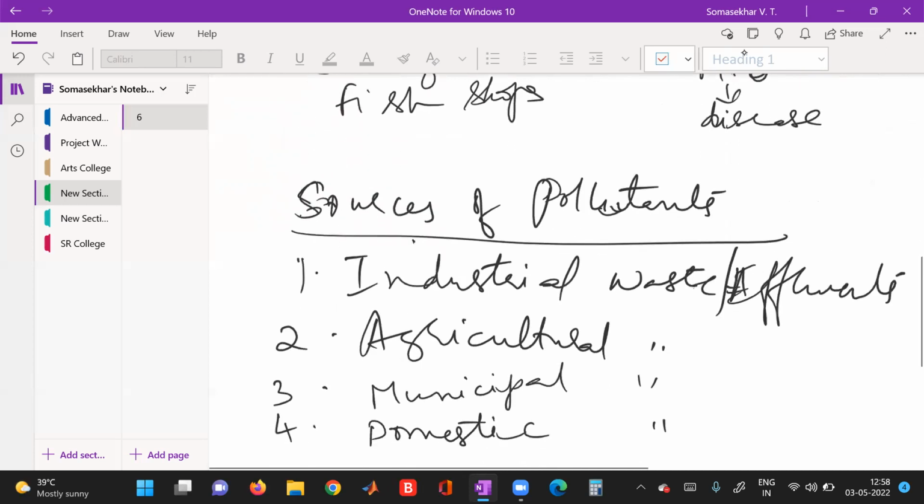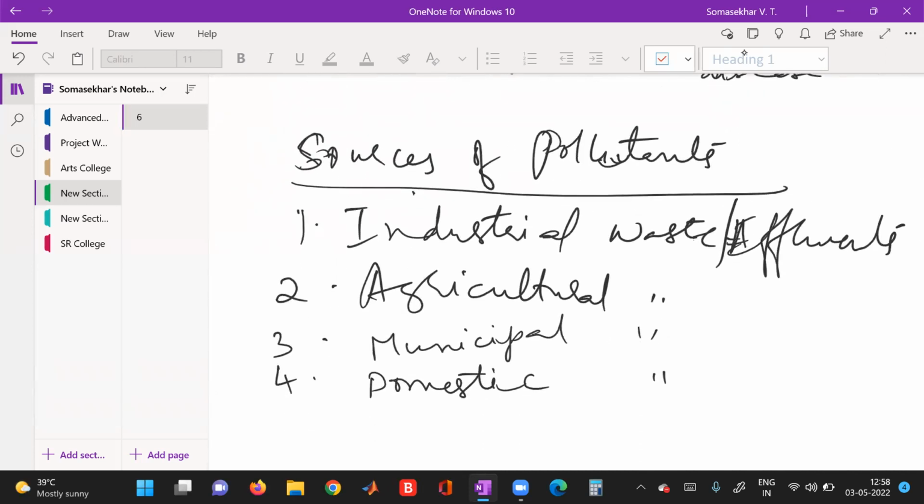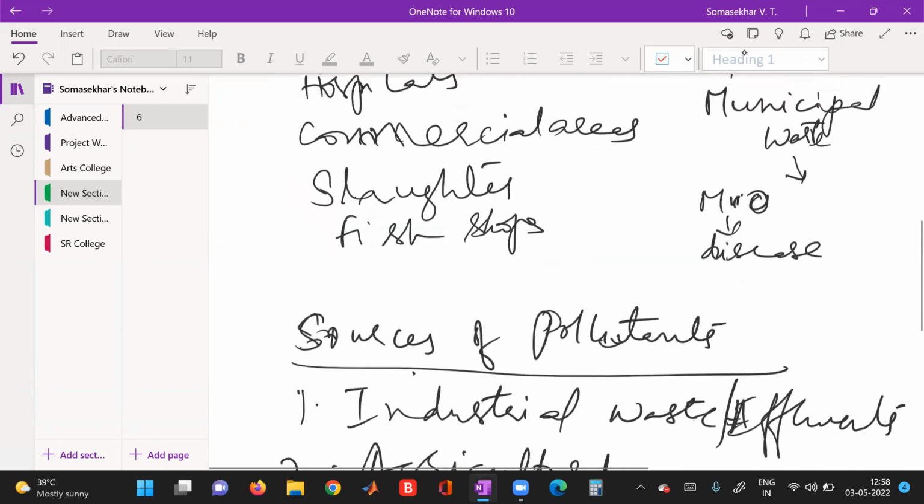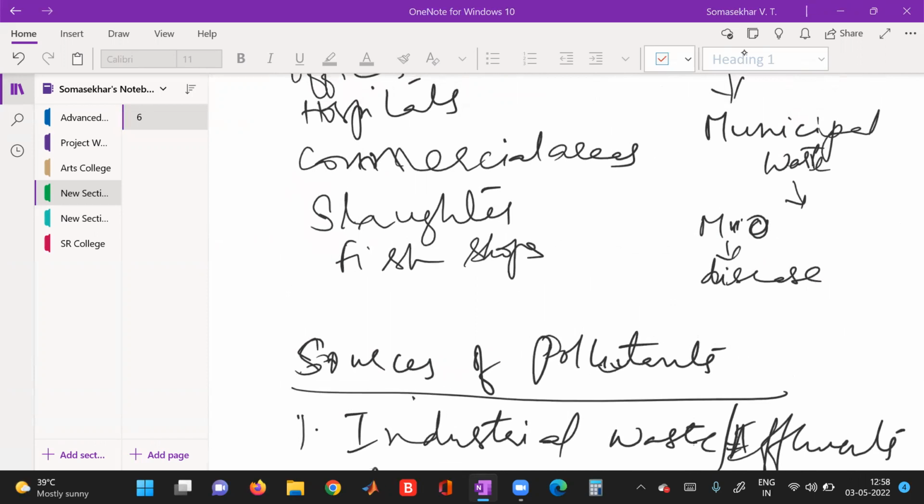Now, till now we have seen sources of pollutants: one is domestic waste, next is agricultural waste, third is industrial waste or industrial effluents, and fourth is municipal waste. So today we'll stop here. In the next class, we'll look into the next topic, that is types of pollution. Okay, thank you, students.